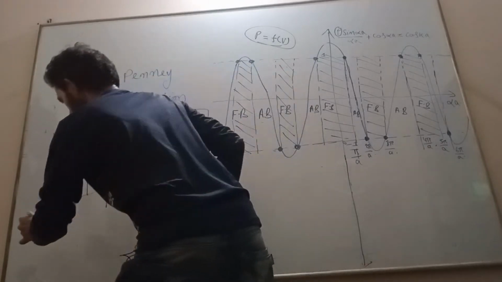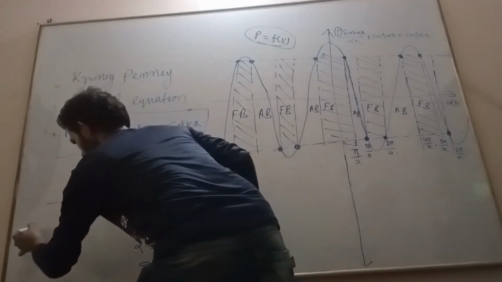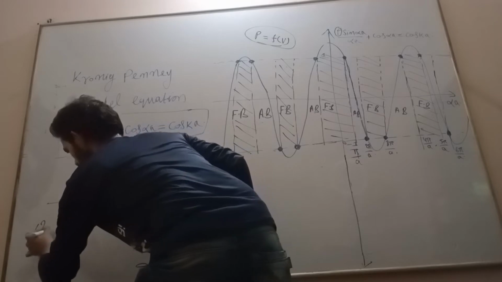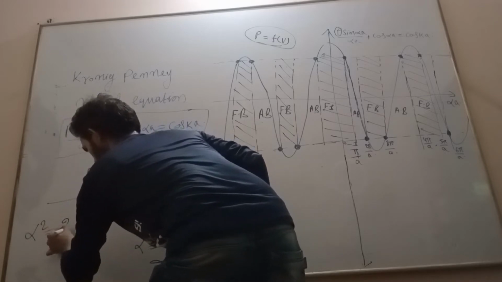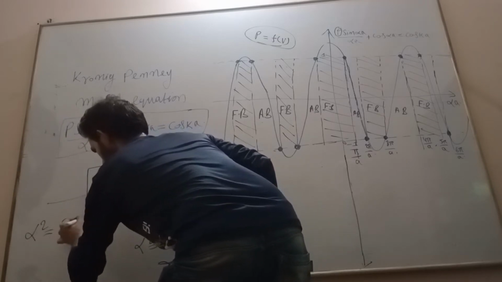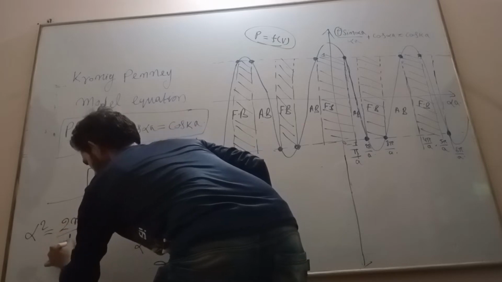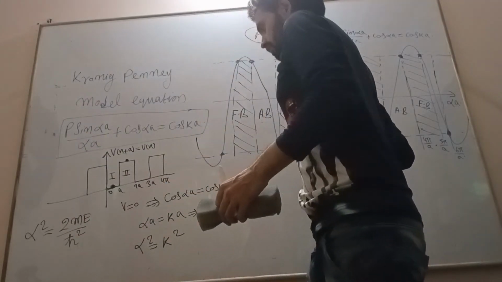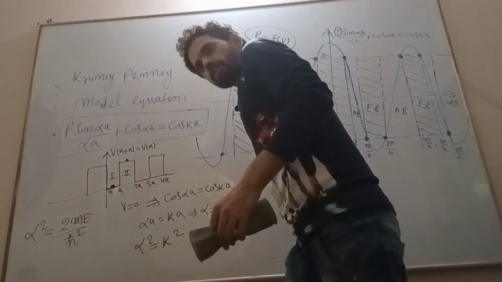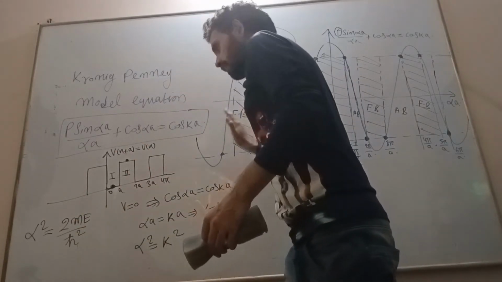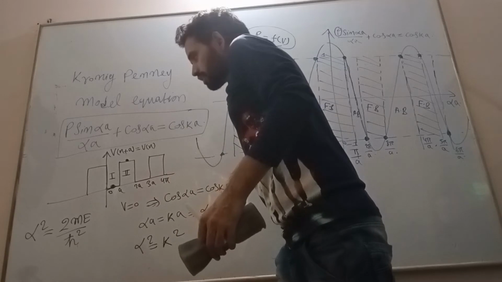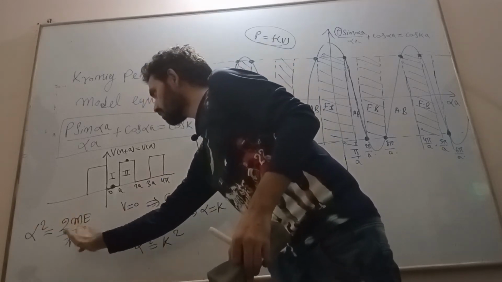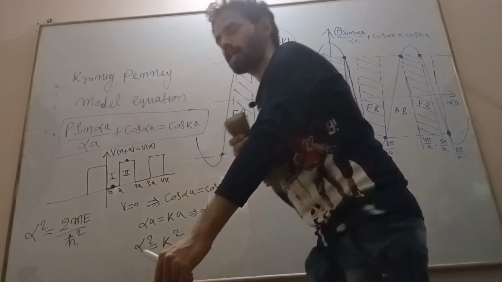Now from the previous equation, equation number 2, as we know very well, alpha square is equal to 2me divided by h cut square. That is from the last equation that we derived in the last class. So alpha square is 2me divided by h cut square.